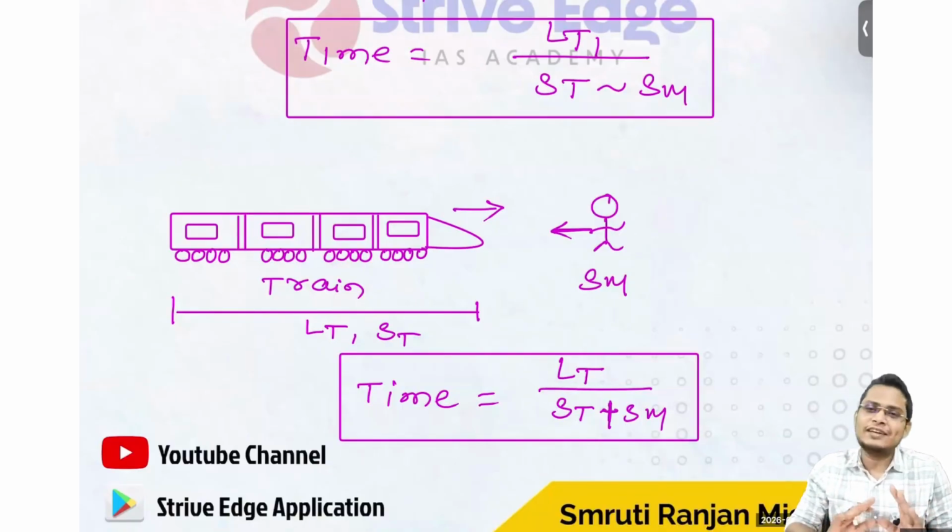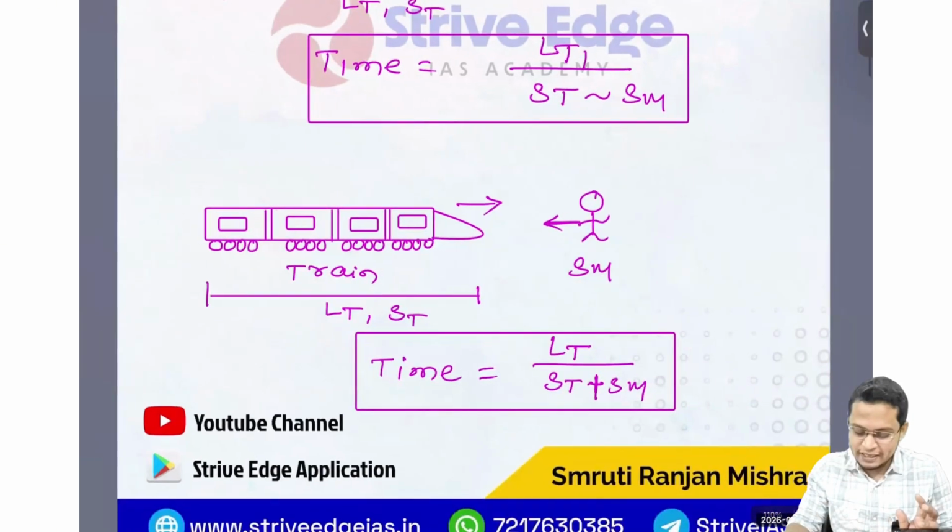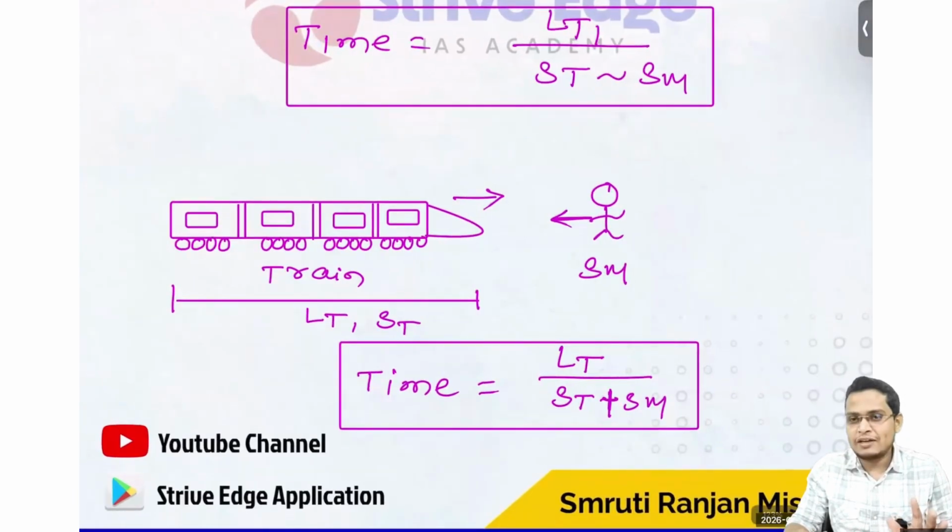If you are able to understand, then train problem is just a cakewalk for you. So if you are not able to understand, please watch it again so that you'll be able to understand it. Otherwise, please let me know if you are not able to understand or if you're finding anything difficult. So I'll help you on that, because make the session very interactive. It is not like passive. You should not be involved in passive reading. Like I'm just explaining and you are just listening. Please involve, interact me, so that I'll get the dopamine, I'll get the motivation. So I'll provide good quality also. So please keep on interacting with me and providing your suggestion.